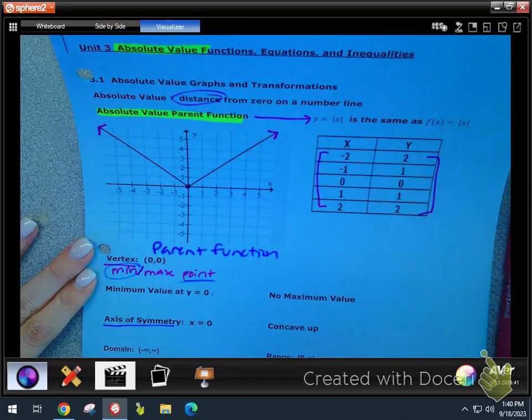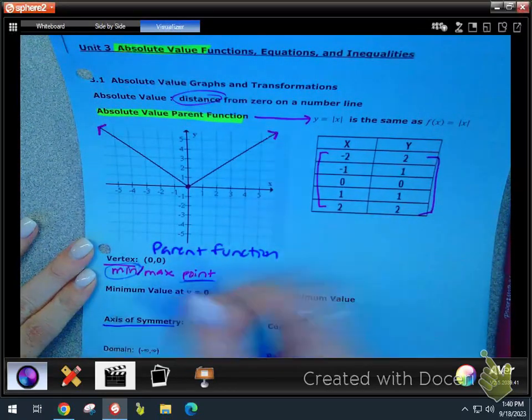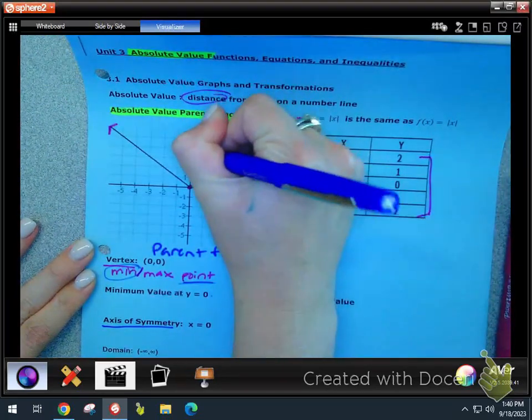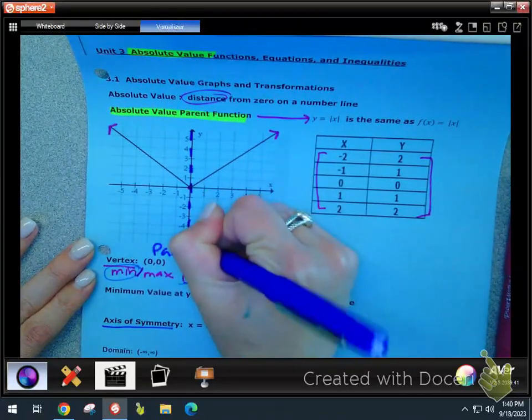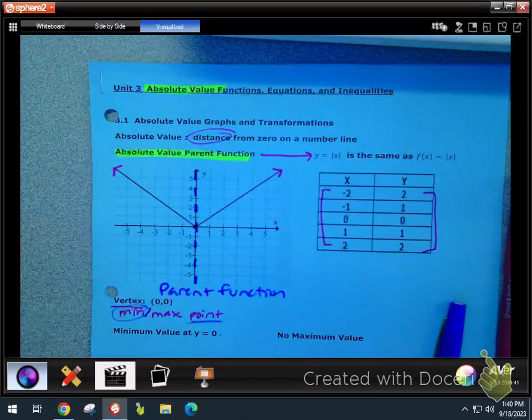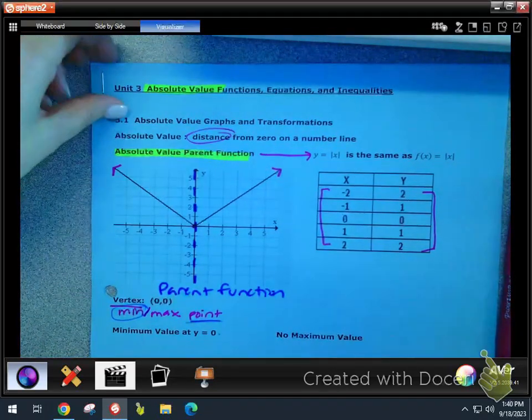Another vocab word is axis of symmetry. I'm going to draw it in blue right here. Your axis of symmetry is the vertical line. I'm drawing it dashed because it's not actually on the graph, but it's the vertical line that cuts your graph in half. It goes directly through the vertex. So if you know your vertex point, then you should know where your AOS is going to be.